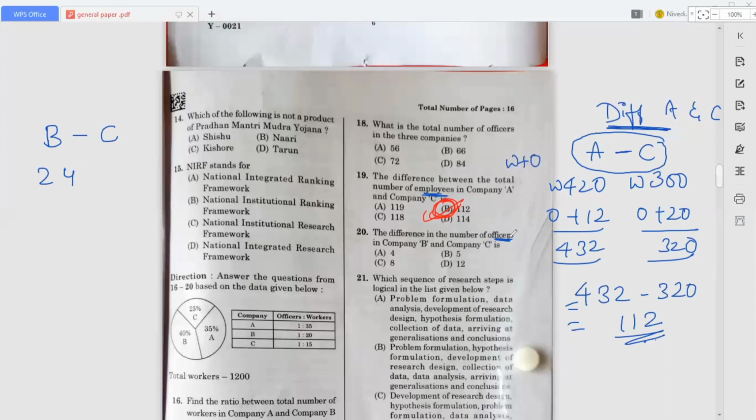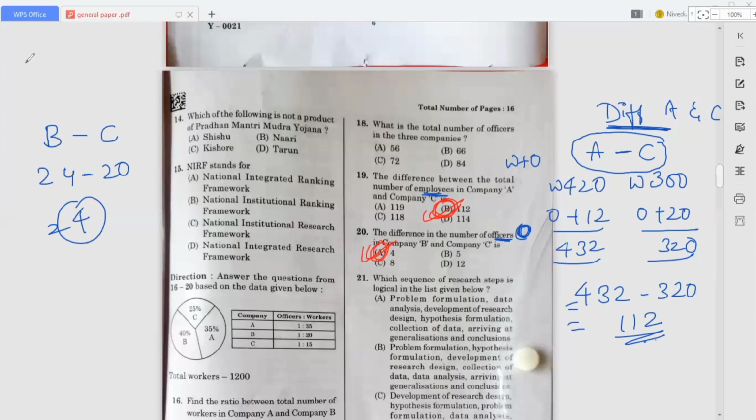When they are asking only officers, you have to add the officers only. So in the company B 24 officers are there, in the company C 20 officers are there. When we minus, we got answer 4. So that's why option A, 4 is the right answer for this question.